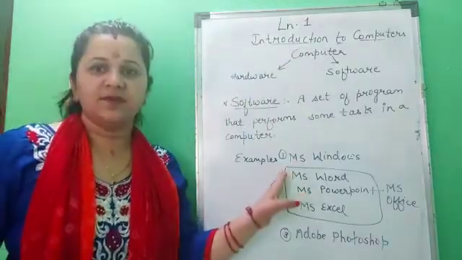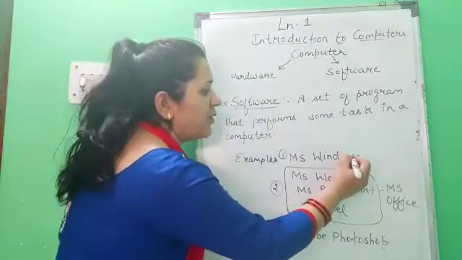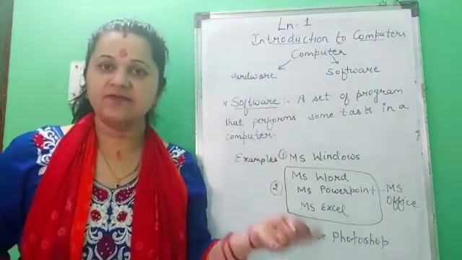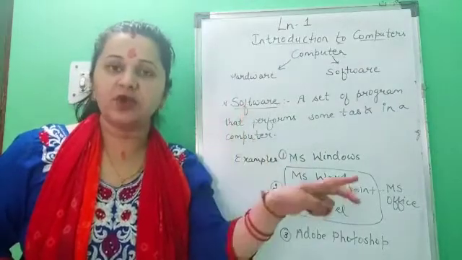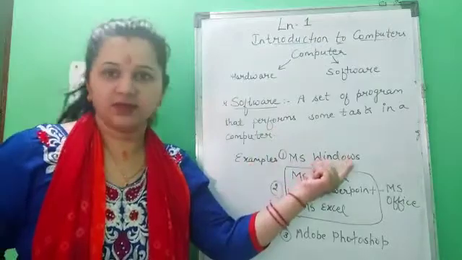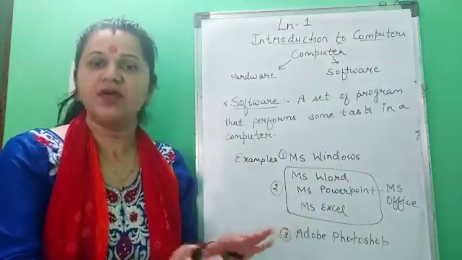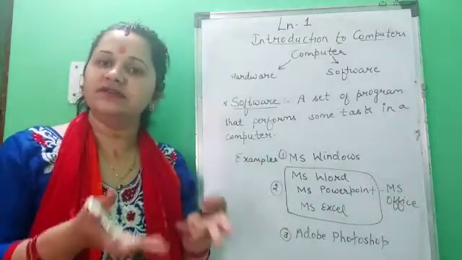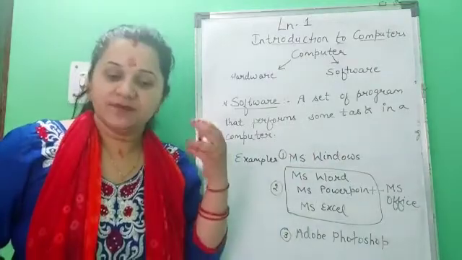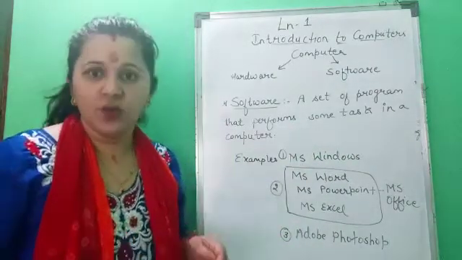Now, children, here are the examples of software. MS Windows. MS Windows is an operating system. When you switch on your computer, the first screen you see is of Microsoft Windows. It means that the operating system is installed in that computer and now your computer is ready to use. So MS Windows is an operating system that operates a computer, that makes a computer work.